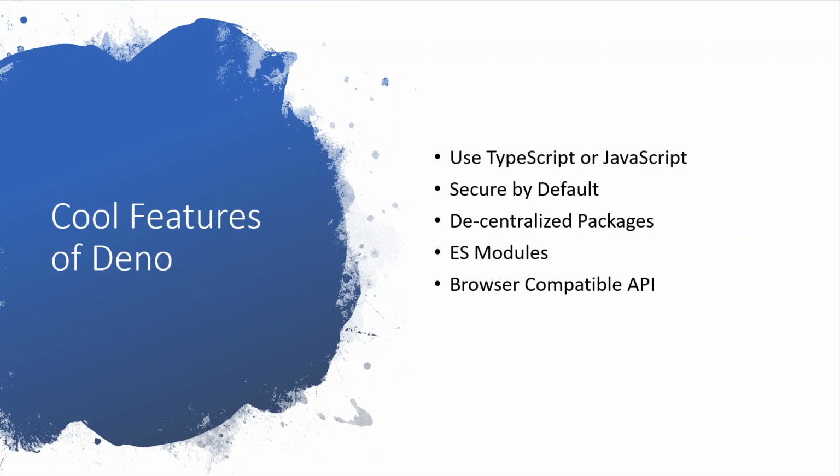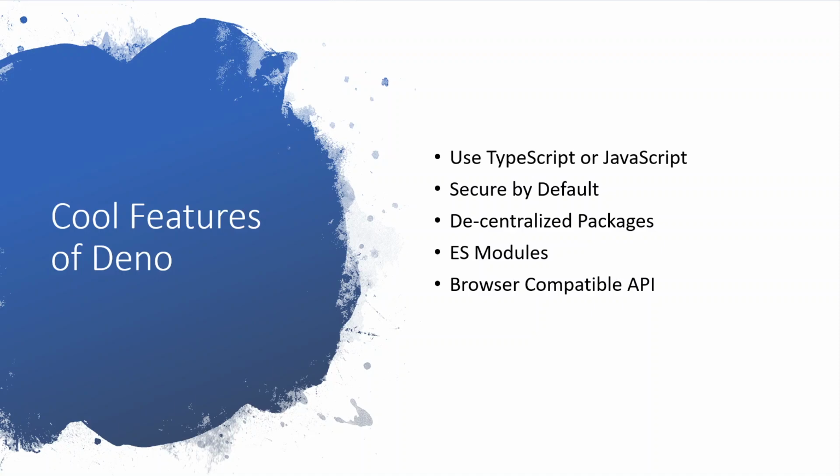Deno supports TypeScript, and the TypeScript compiler is in demand these days. To work in Deno, you can create a file with a .ts extension and you can use it directly without any installation. Deno is also secure by default.